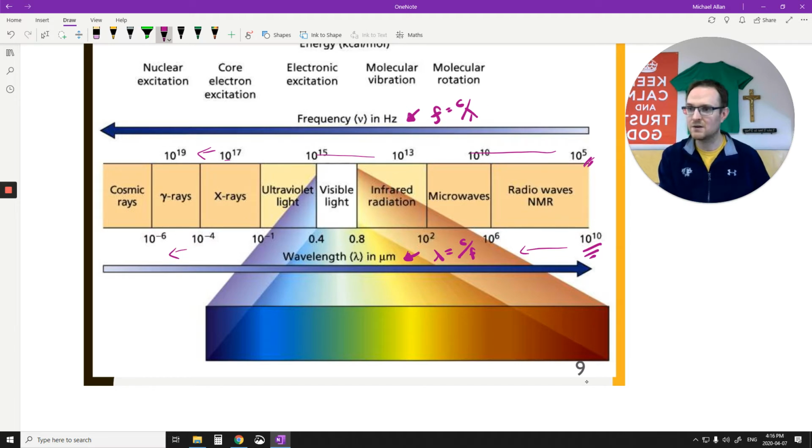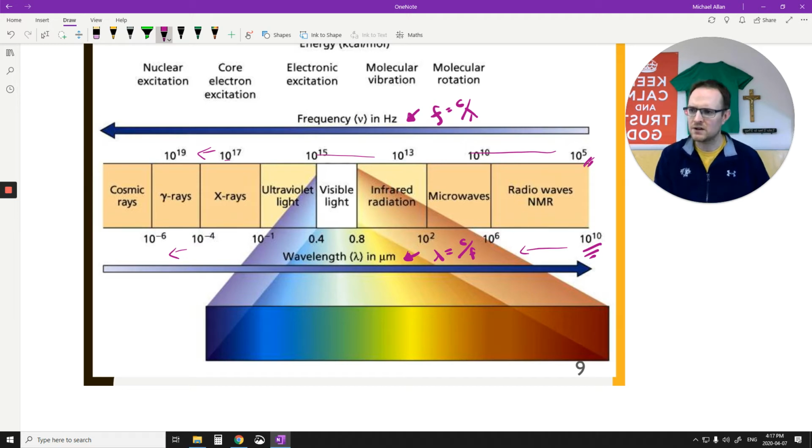If my wavelength goes up, if this number on the bottom here goes up, then my frequency will go down because I'm dividing by a bigger number, or vice versa. If my wavelength goes down, my frequency is going to go up, right? So they are inversely proportional to each other. So that's good to know. So if you do know one, you don't have to know the other. I'll always be talking about wavelengths.